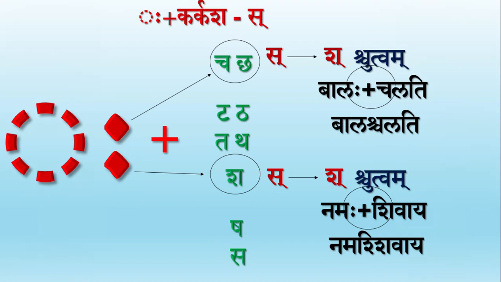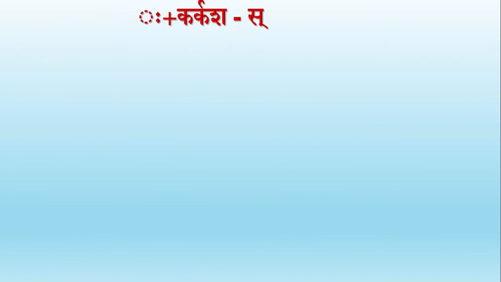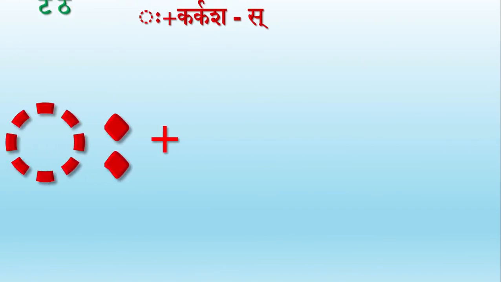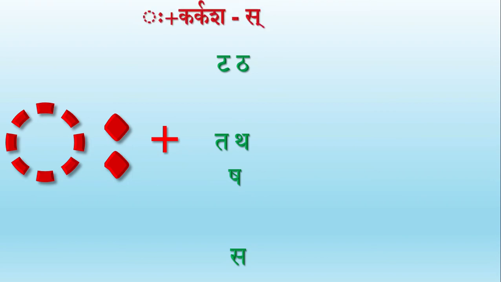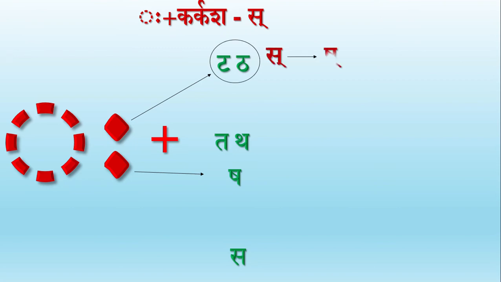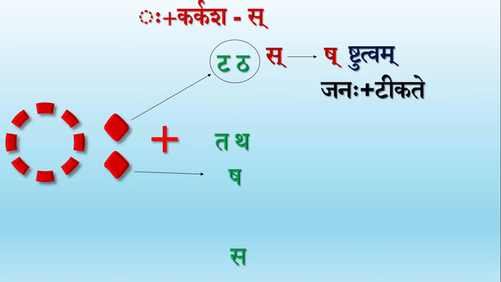What happens when we have the letters Ta, Tha, Ta, Tha, Sha or Sa after a Visarga? When the letters Ta, Tha or Sha are present, Sakaradeshaha occurs, but here again it later transforms to become Sha because of Shtutvam. For example, we have Janaha plus Tikate. So there's a Karkasha Vyanjanam after a Visarga. Hence, the final word becomes Janashtikate.